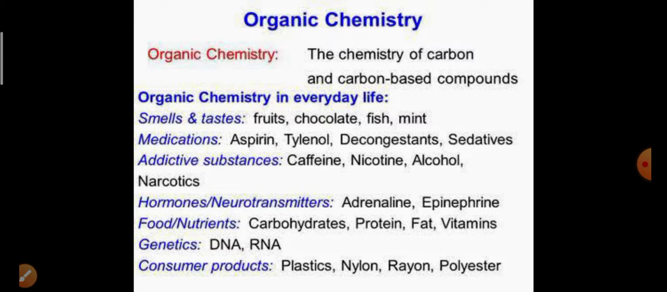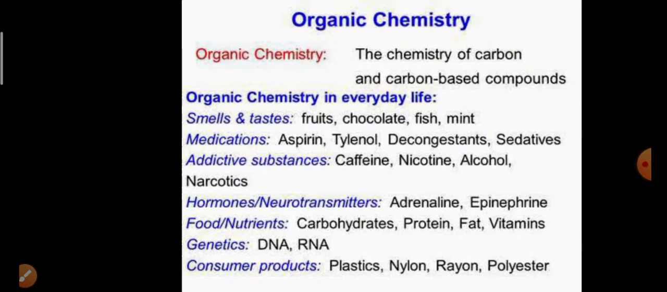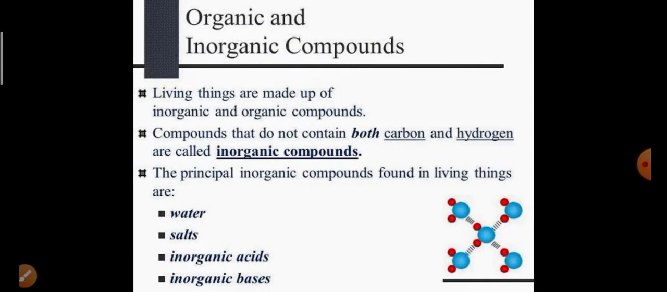Okay. Then addictive substances like caffeine, nicotine, alcohol, these also contain carbon. Hormones, adrenaline, that also contains carbon. In foods, carbohydrate, protein, we discuss right now. In genetics, your genes, DNA, RNA, these also contain carbon. And in consumer products like plastic, rayon, nylon, polyester, all these are organic compounds. All these contain carbon, and that is an organic compound. I hope this is okay.